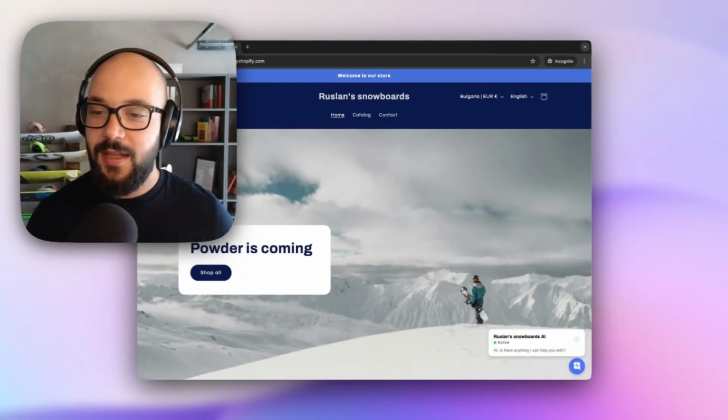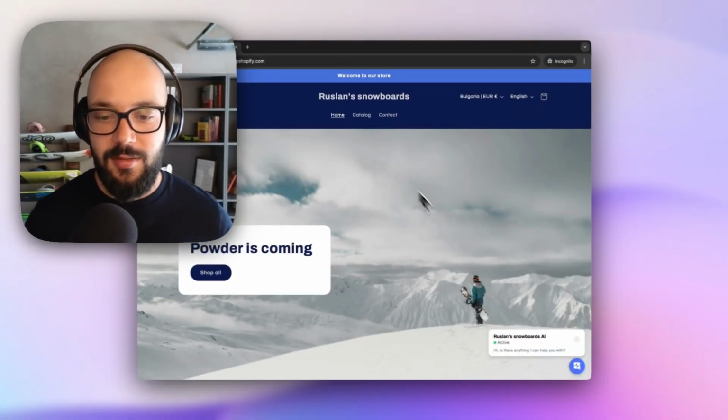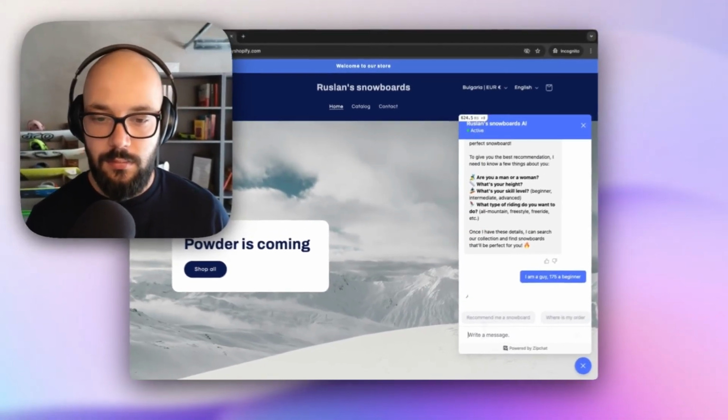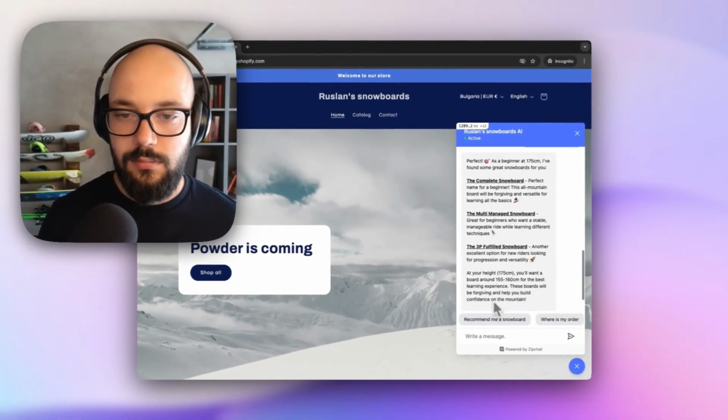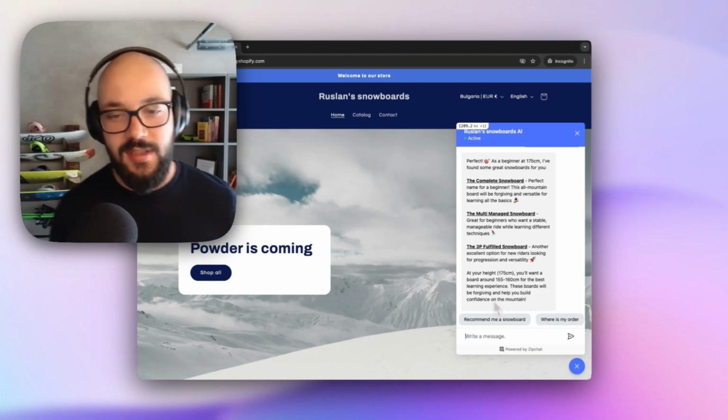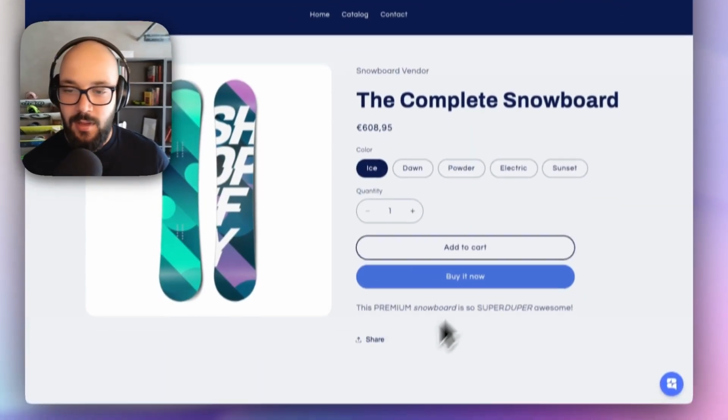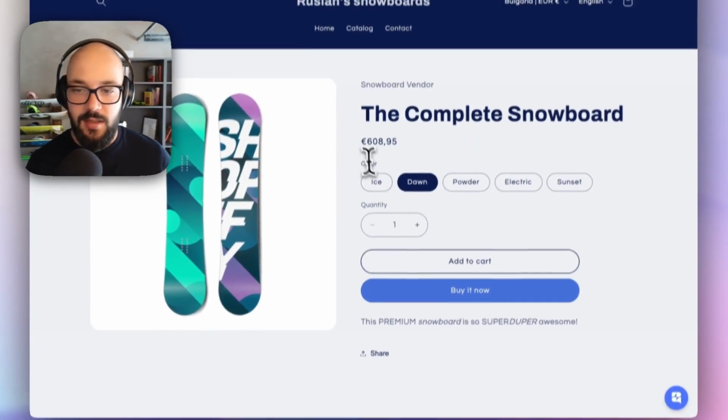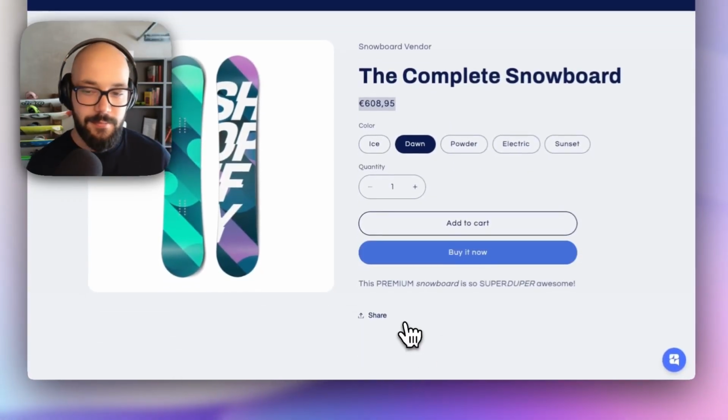Zipchat provides you with insight about the return on investment you're getting and the value Zipchat brings to your conversions. Whenever somebody talks to the chat and makes a purchase, it automatically merges the two sessions together, and you can see how Zipchat contributed to this sale. Let's see it in action. I'm going to go to the website and try to get a snowboard recommendation. Zipchat provided me with some options, and let's say I like the first one. I like this one. It's 680 euros. I'm going to buy it now.